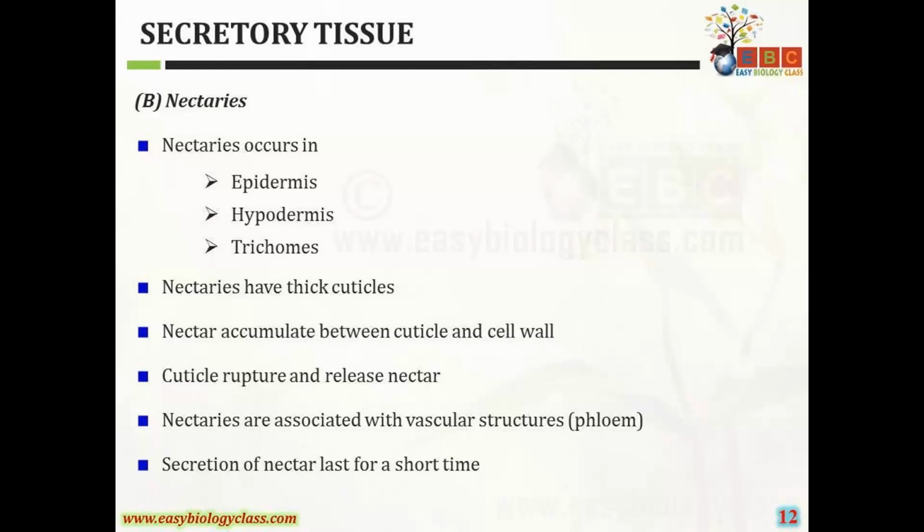And on the style in Taraxacum, they are present on the style. On the receptacle of the ovary in Eucalyptus and Callistemon. So here the floral nectaries are classified into different types based on the position. Generally they are present at the base of the ovary, but sometimes at the base of the perianth, the base of the stamens, the filaments, and between the stamens and ovary. So the position may vary.